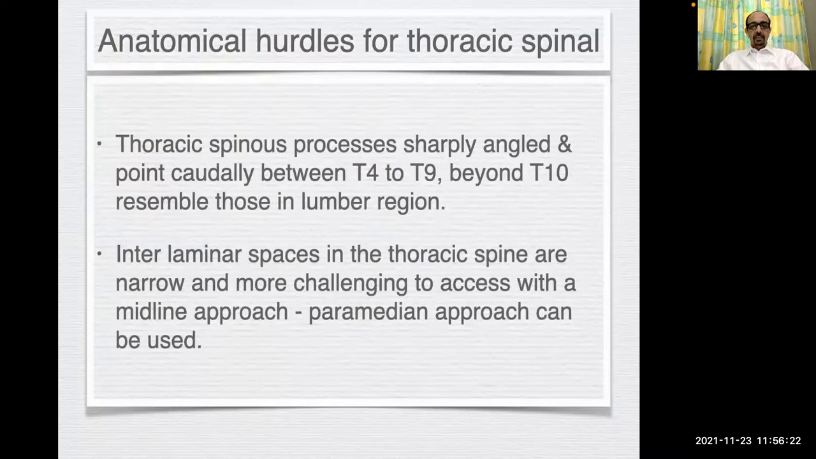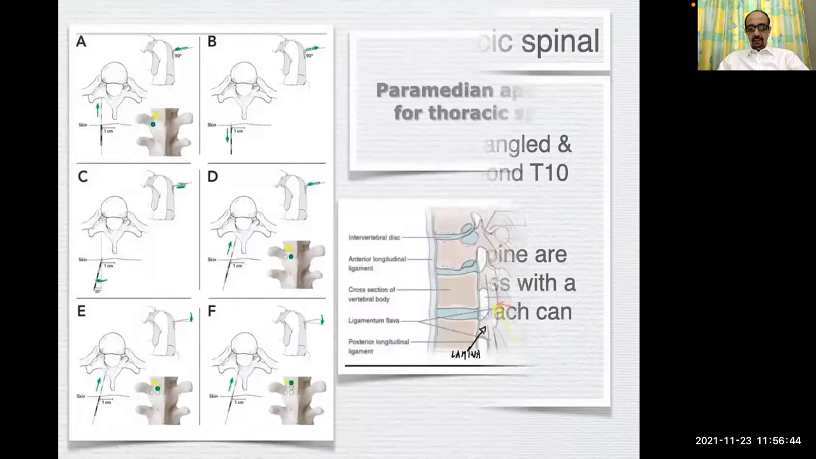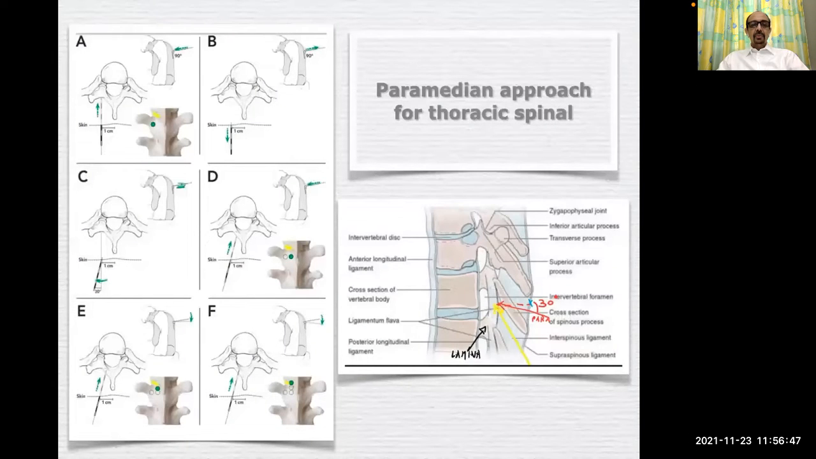Some anatomical hurdles for thoracic spinal. The thoracic spinous processes are sharply angled and point caudally between T4 to T9. It may be a little difficult in this area, but beyond T10, it resembles those in the lumbar region. The interlaminar spaces in the thoracic spine are very narrow and more challenging to access with a midline approach. So a paramedian approach can be very handy in such cases. These are some tips to use the paramedian approach for thoracic spinal.